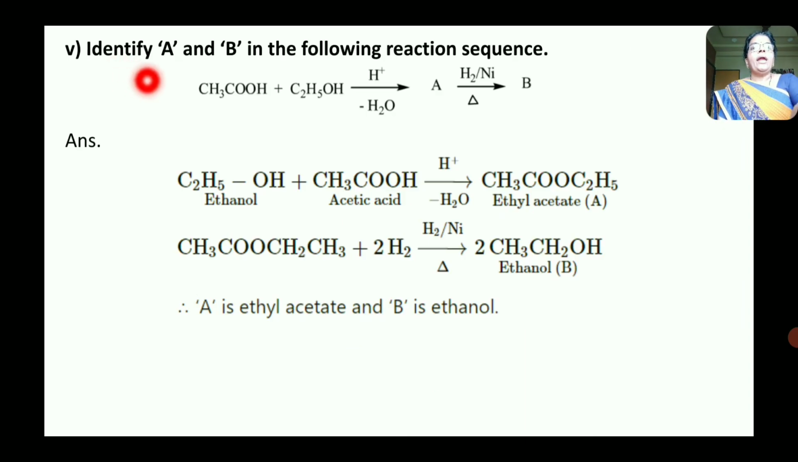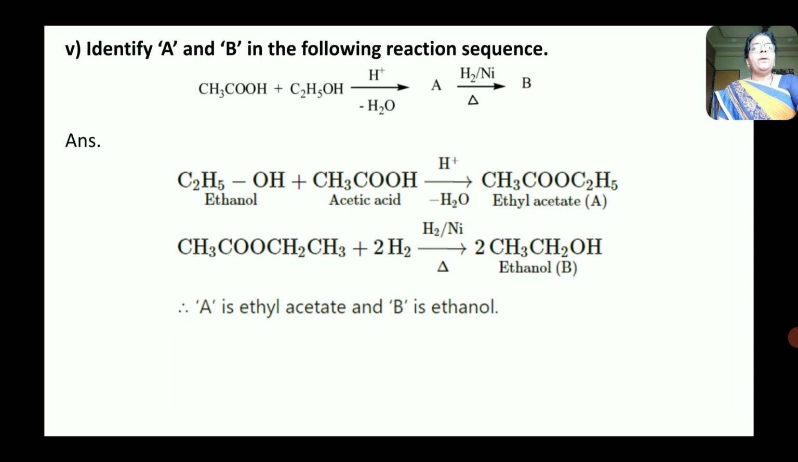Next question, identify A and B in the following reaction sequence. Now this is the reaction sequence. This is CH3COOH, that is acetic acid, and it is treated with C2H5OH in presence of acidic medium to give A, and this A undergoes reaction with H2/Ni, that is nickel catalyst, then we'll get B.